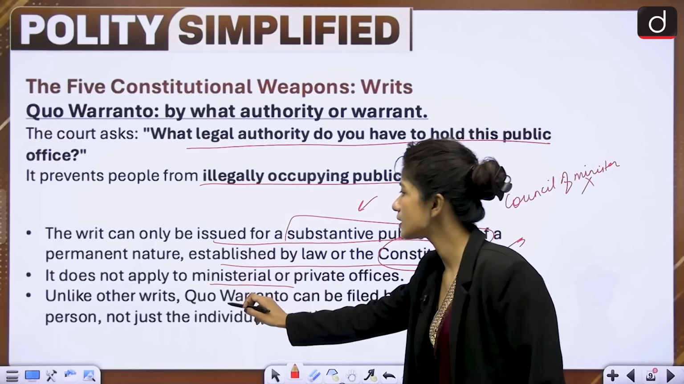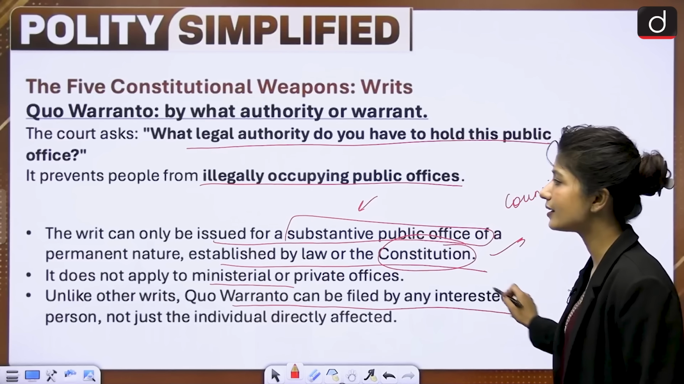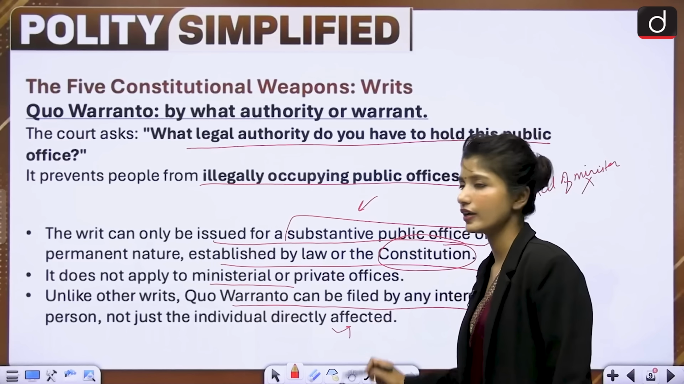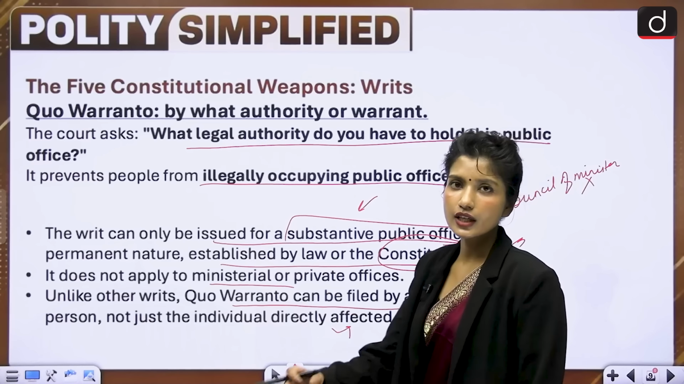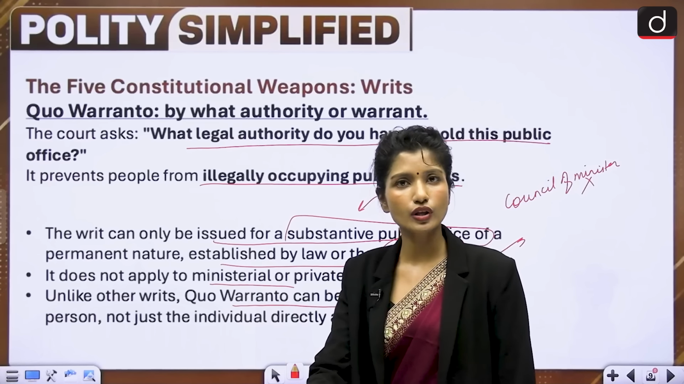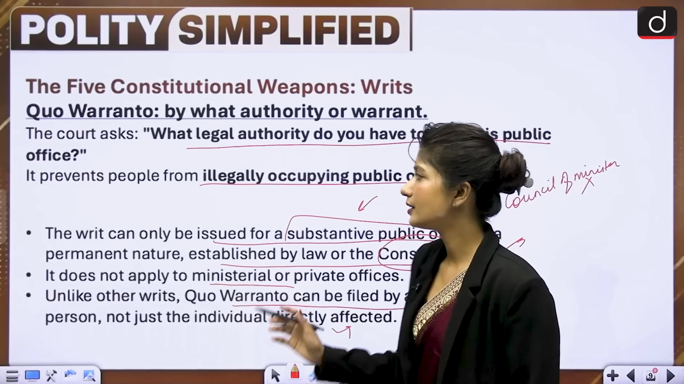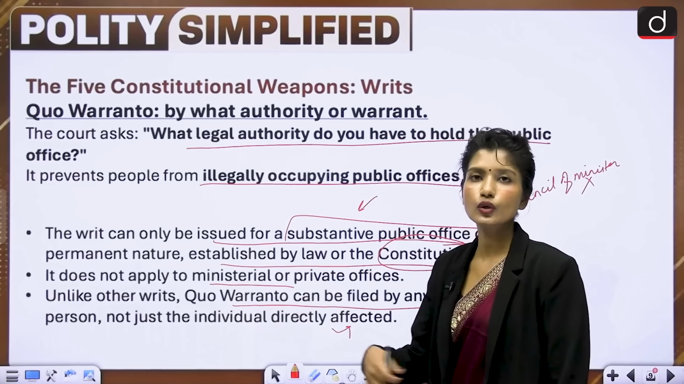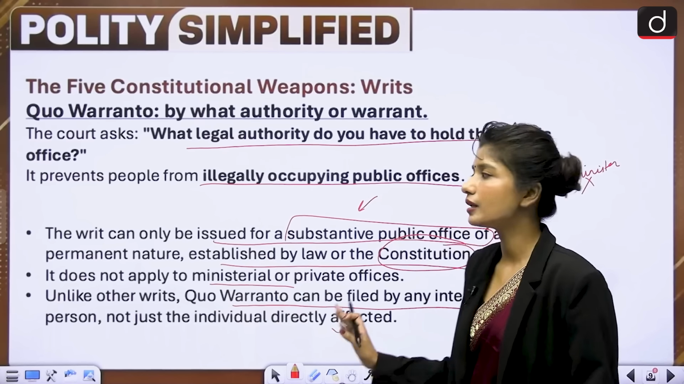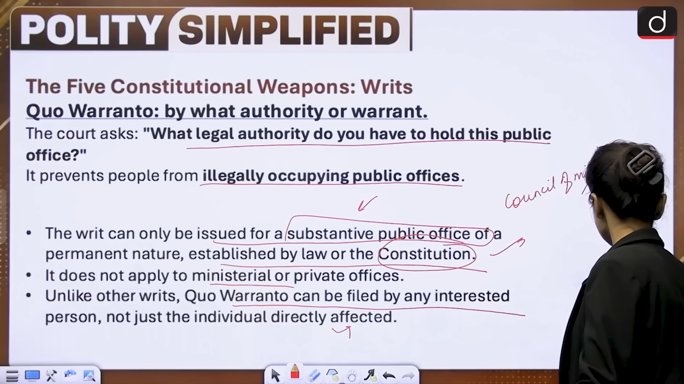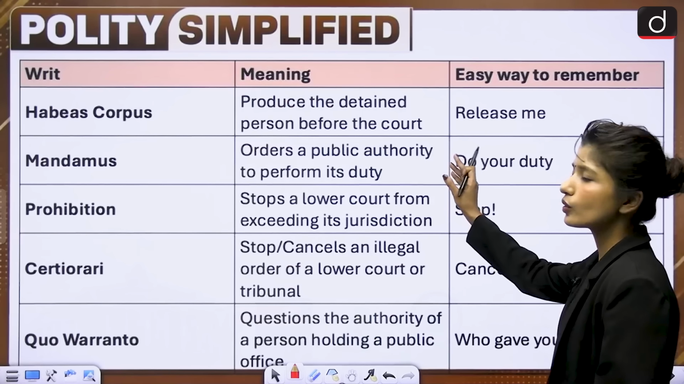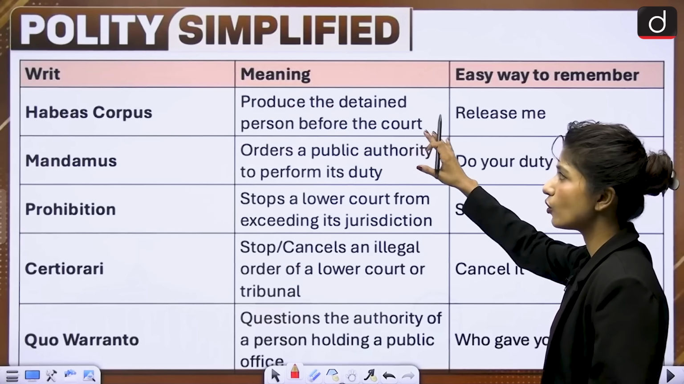Next is, unlike other writs, quo warranto can be filed by any interested person, not just the individual directly affected. Like in other writs we saw, if the individual is directly affected, they can approach the court in most of them. But here, because this is a public office and we want to question somebody, this can be done by anybody.